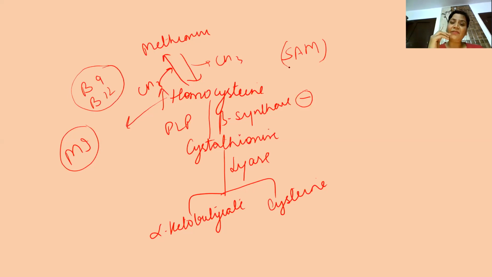One, the active form of methionine is SAM, S-adenosyl methionine. Second, when methionine donates its methyl group, it is converted into homocysteine. Third, homocystinuria is caused due to the deficiency of the enzyme cystathionine beta synthase, for which PLP is required. And fourth, homocysteine is considered to be a marker of MI. Right?